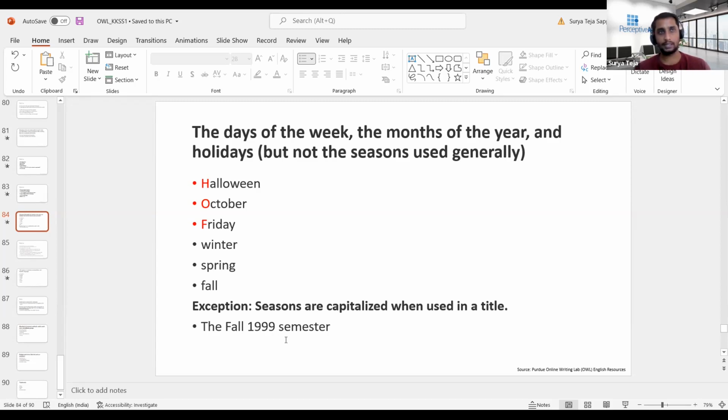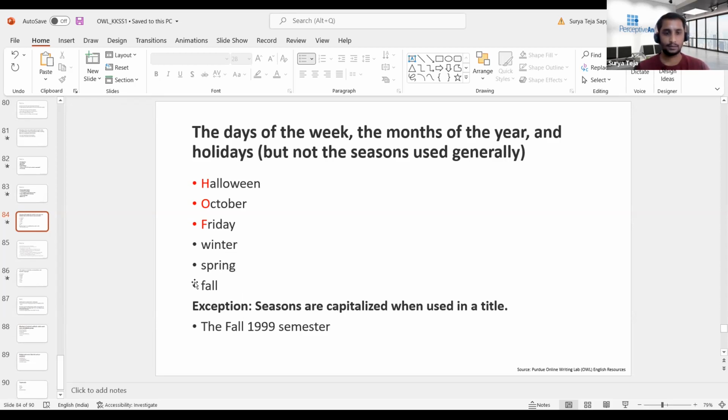For example, the Summer Olympics starts in June or July. So in Summer Olympics, I'm not talking about summer as a season. I'm giving it as a name, as a title. Summer Olympics together stands as a title given to an event. So whenever a season is used as a proper noun or as a name, the season name would be capitalized. In other cases, it cannot be capitalized because it is a common noun, not a proper noun.